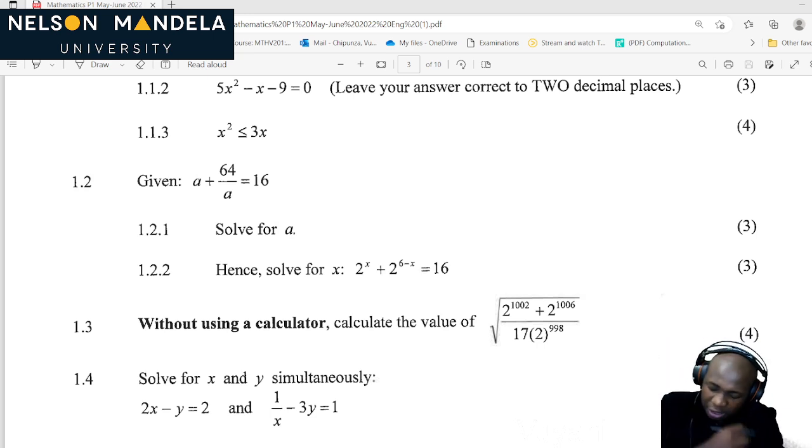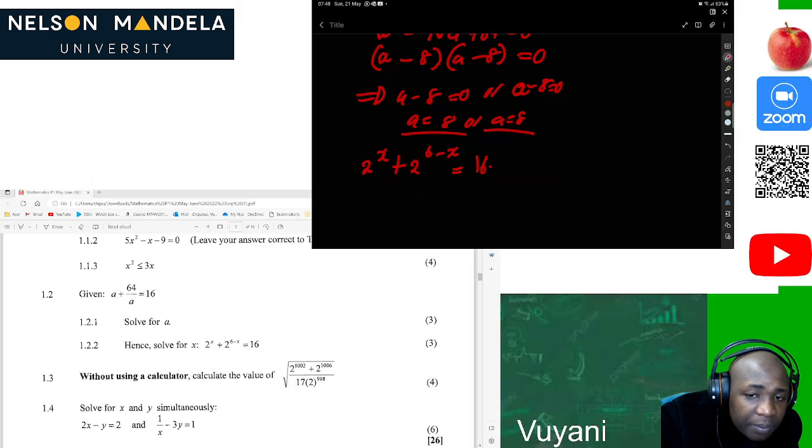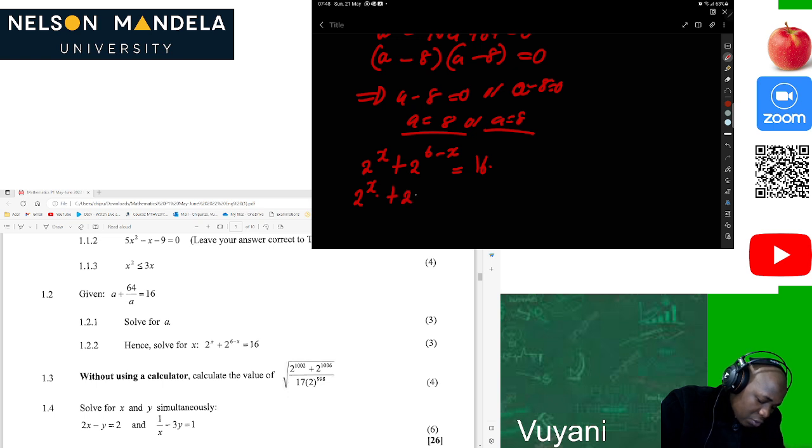Okay. So let's write it down first. So this is 2 to the x plus 2 to the 6 minus x is equal to 16. Of course, now we can solve it based on what you have already calculated. So we can say that this is written as 2 to the x plus 2 to the power 6 times 2 to the power negative x equal to 16.